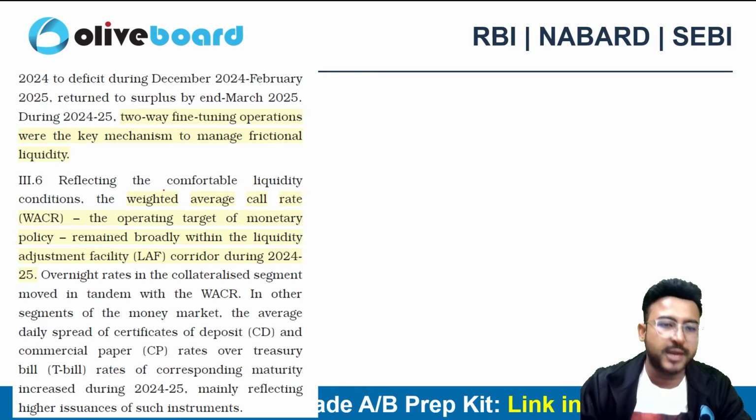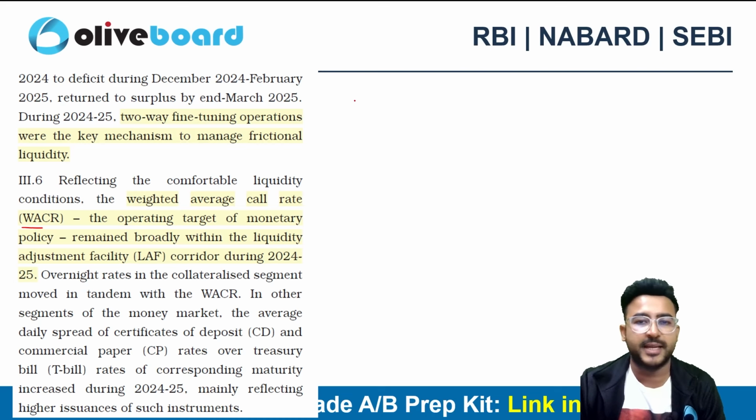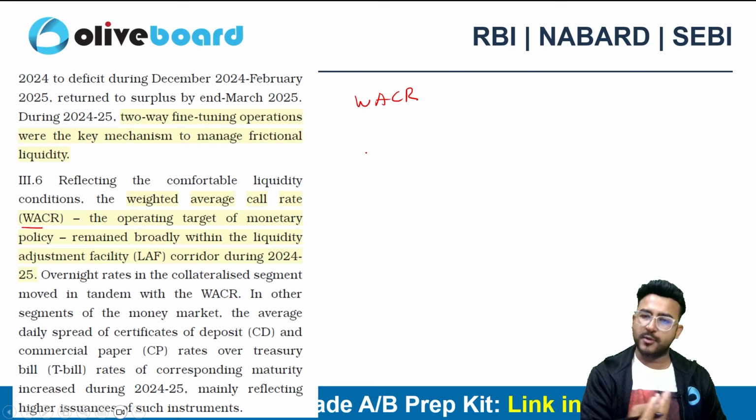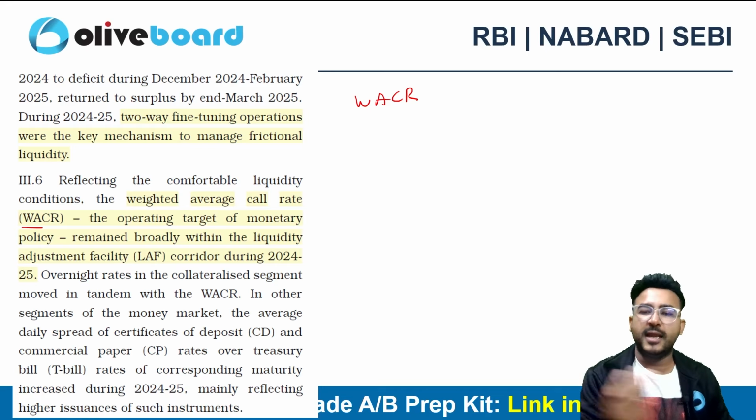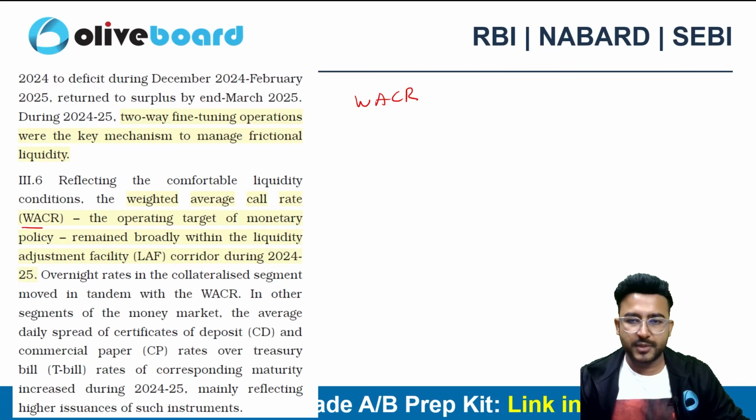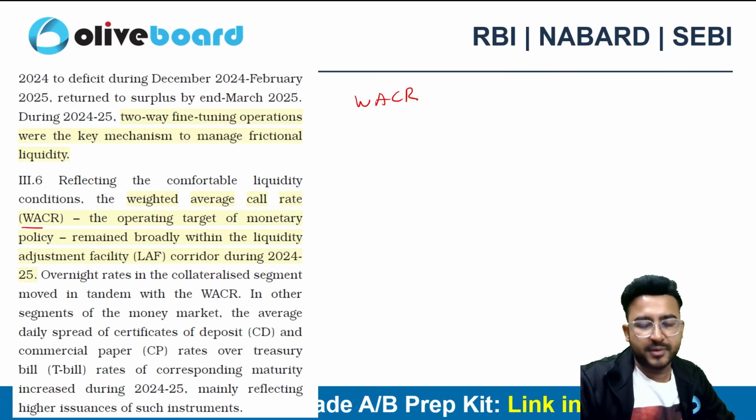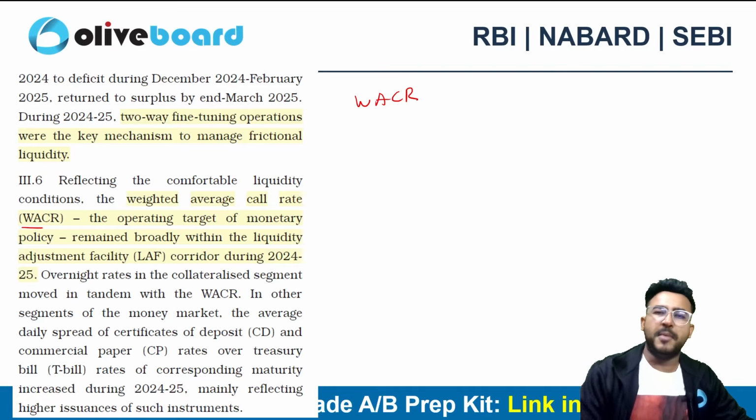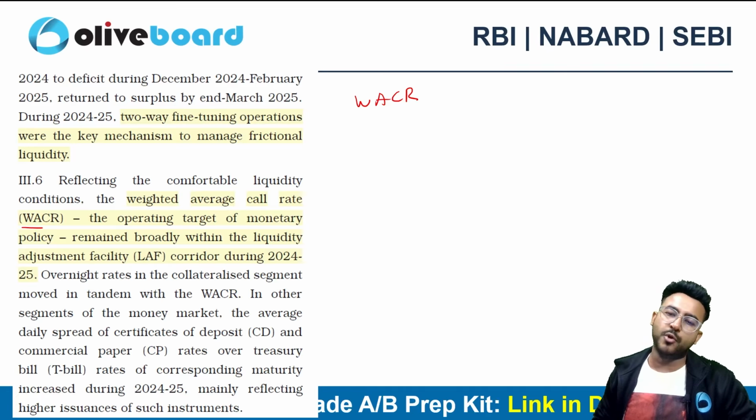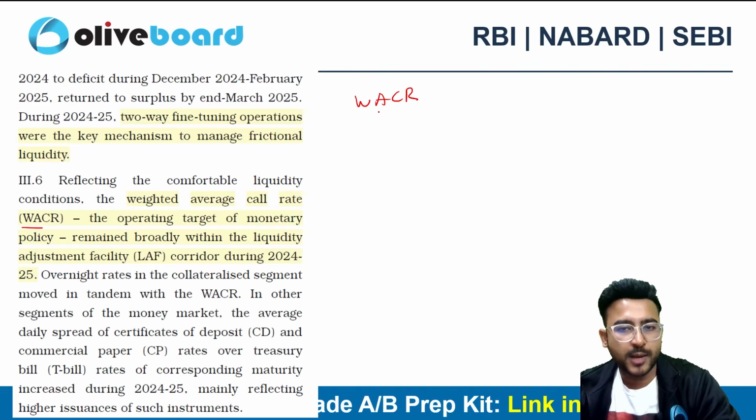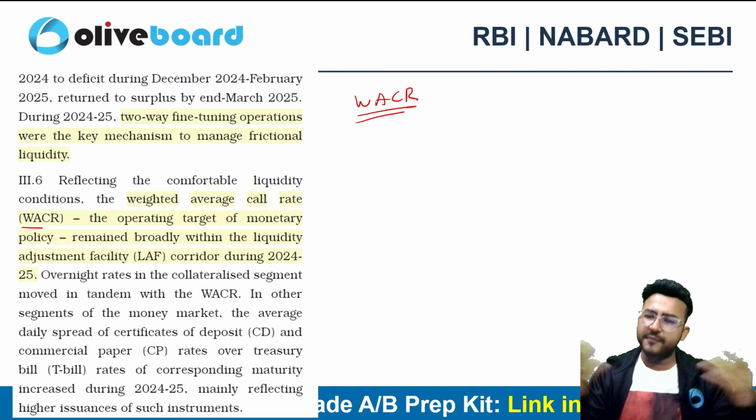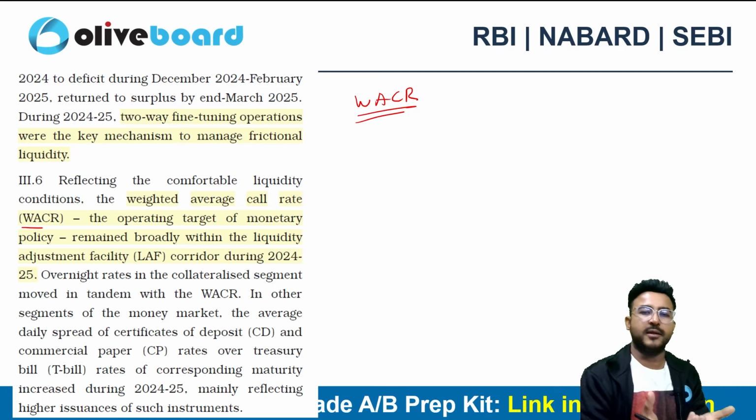And they have mentioned the weighted average call rate as well, which we call WACR. Now, what do you mean by WACR? Weighted average call rate, right? It is the call rate at which banks and financial institutions do overnight lending and borrowing. So let's suppose I am a financial institution and I need money on an overnight basis. I can borrow that money on a call rate basis. There are so many banks borrowing and lending on the basis of call rates at different interest rates prevailing in the market.